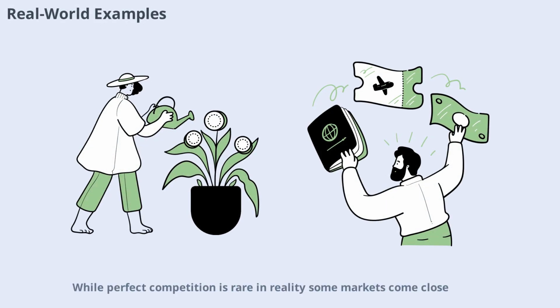Perfect competition is rare in reality. Some markets come close. Agricultural products like wheat, corn, and rice are often cited as examples. In these markets, individual farmers have little control over prices, and products are nearly identical. Stock markets also share some features of perfect competition, with many buyers and sellers and transparent information. However, most real-world markets have some differences from the perfect competition model.